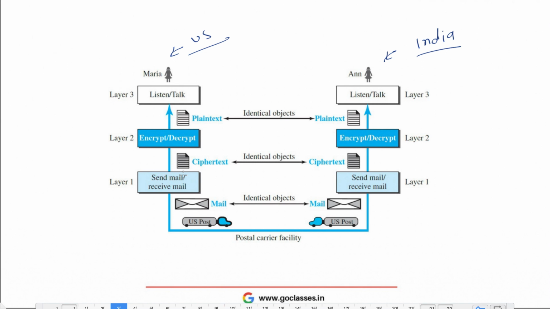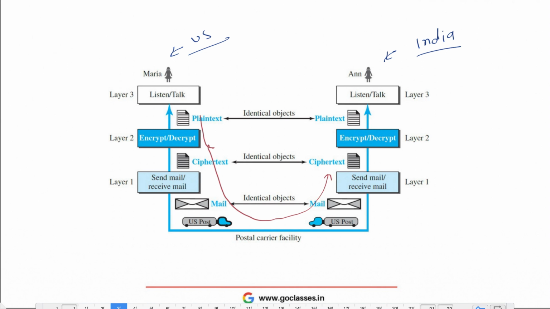Similarly, to send that letter to the US post office, there could be some person, or it could be using a fax machine, or there could be a robot or something. So basically there are different procedures involved to send a letter from here to here, right? Similarly, the same thing will happen if Anne has to reply back or send some letter to Maria.